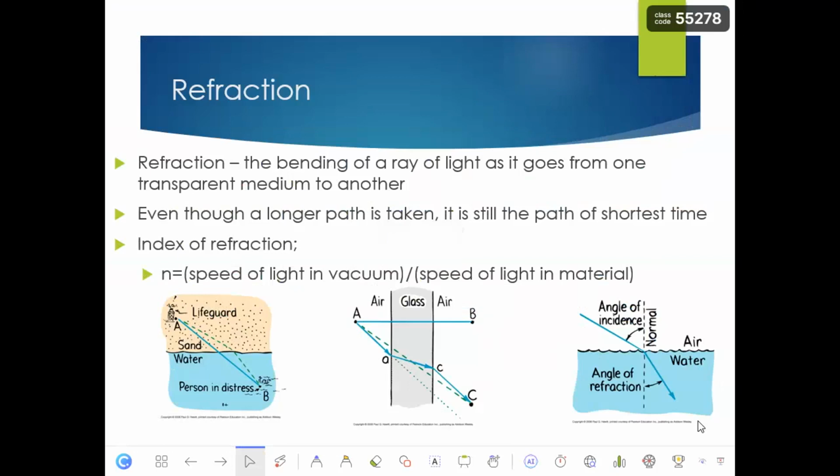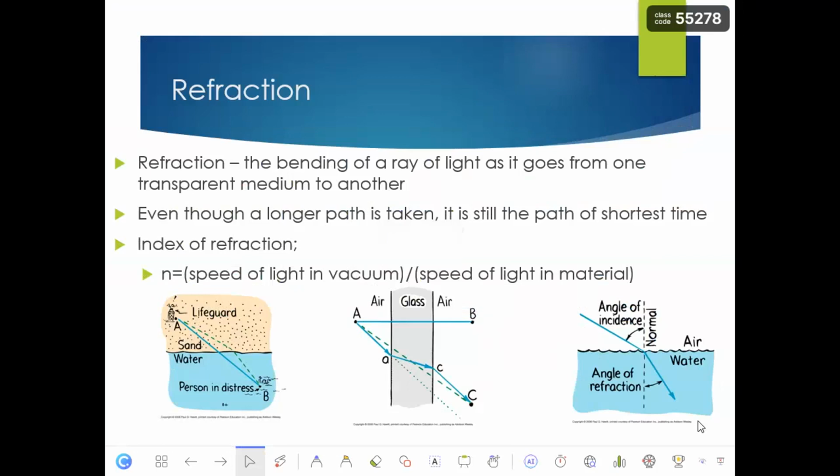You remember when we were talking about the velocity of sound? We said the velocity of sound would change as the temperature increases. When the temperature increases, the medium is changing, yes? Here we will have the same thing. If light travels from one medium to another medium, its velocity changes. We know that light travels through a straight line, yes? Instead of traveling through this straight line, it will bend. So this is called refraction.